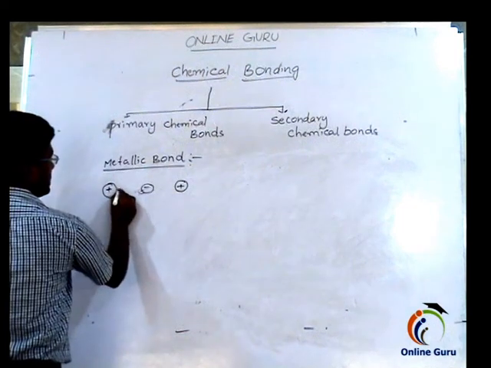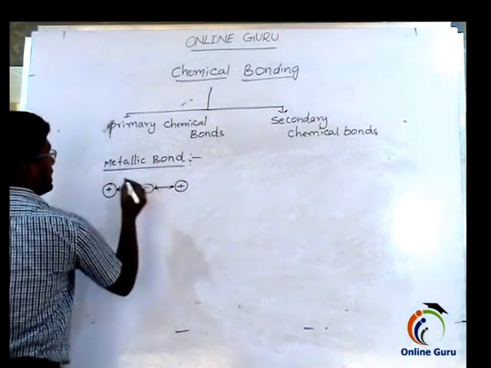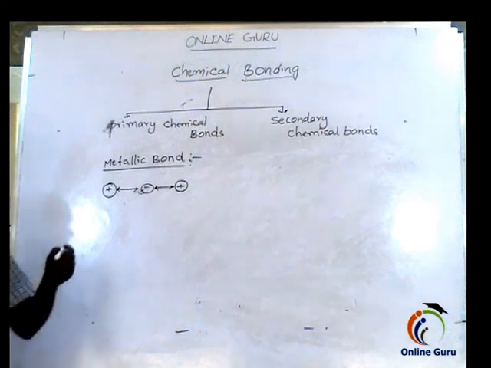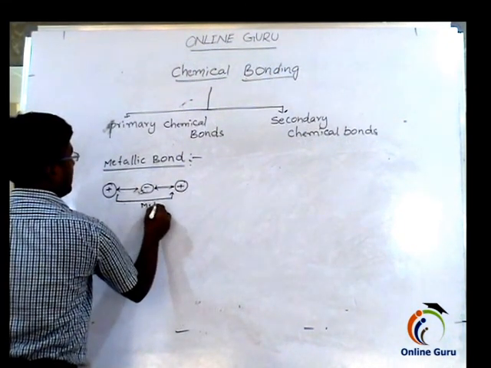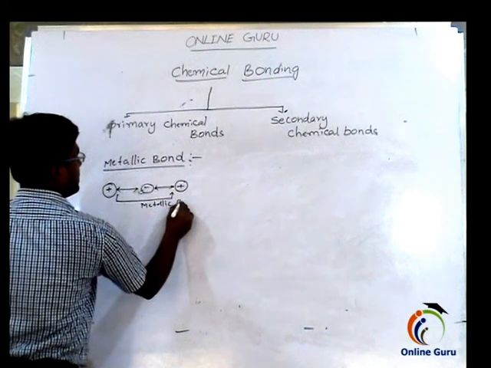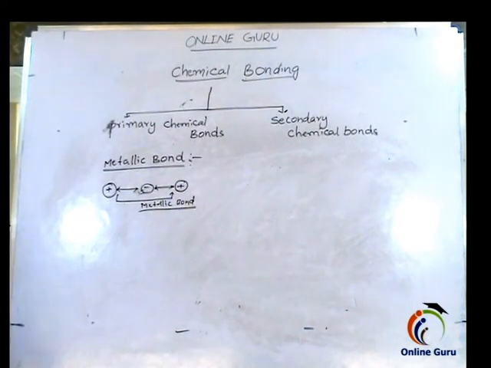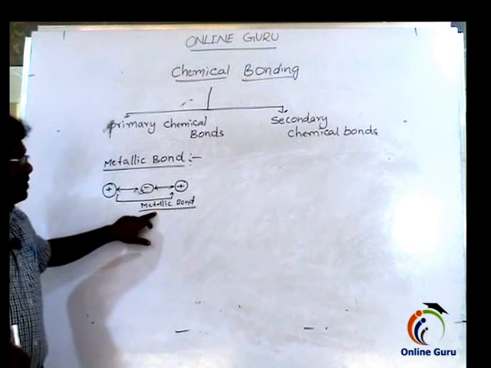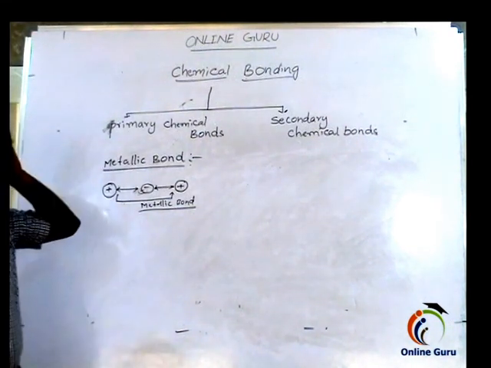These two positive charges strongly hold the oppositely charged negative ion, and the bond formed like this in a metallic crystal is called a metallic bond. This bond exists in metals, that's why it is called a metallic bond.